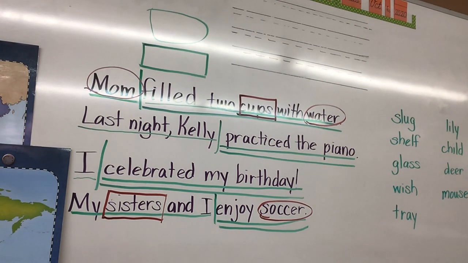Jackson helps Grandma carry the groceries from the car. What's the first one? Jackson. Singular or plural? Singular. So circle it. Next is Grandma. Grandma is singular. So circle it. Next? Groceries. Groceries is plural.